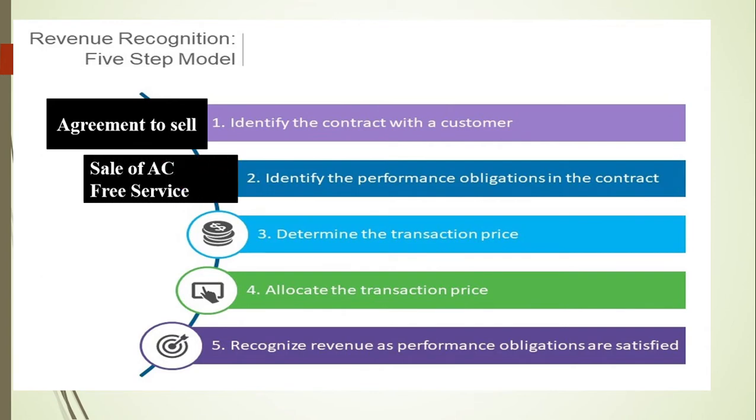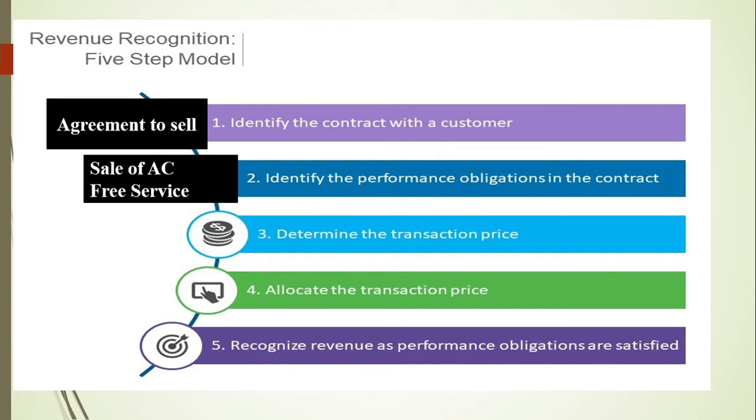Next, we should identify the performance obligations in the contract. What are the performance obligations here? One is the sale of AC and the other is the service. A performance obligation is nothing but a promise, the promise the company makes to the customer. That's it. So the sale of AC and the free service are the two performance obligations in the contract.